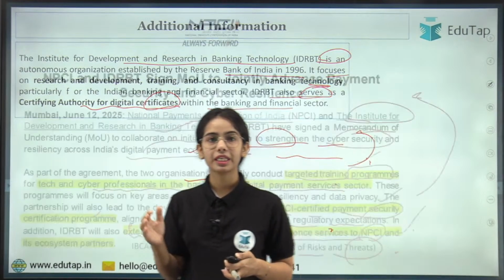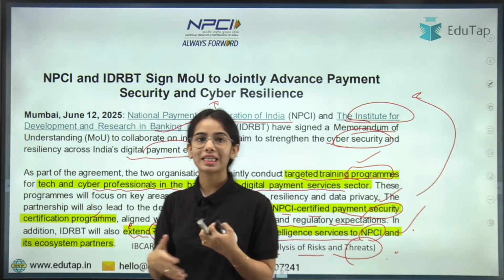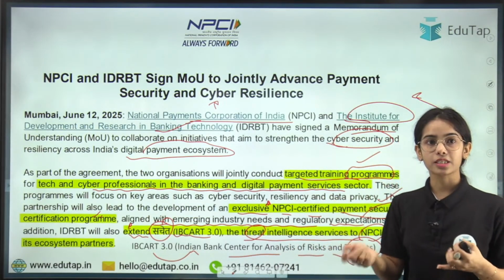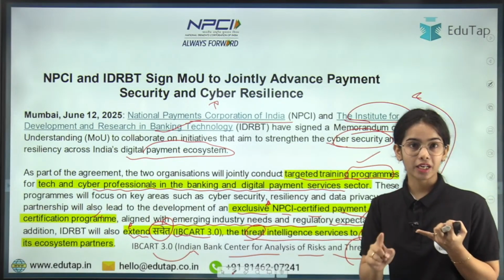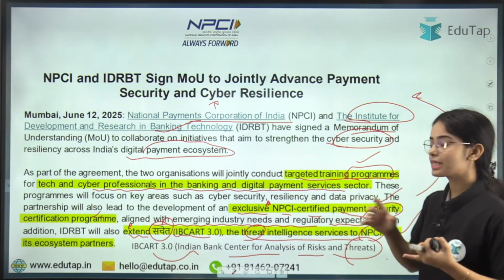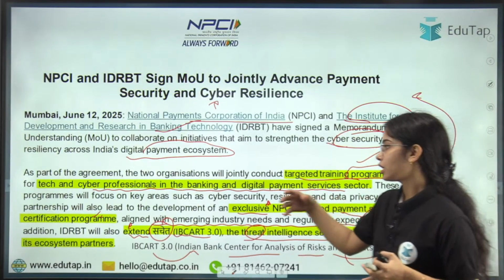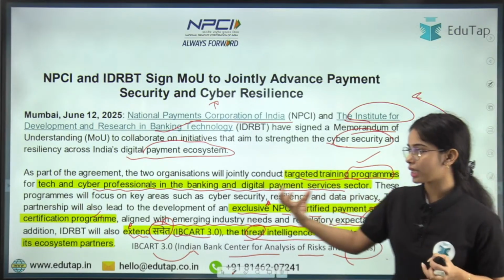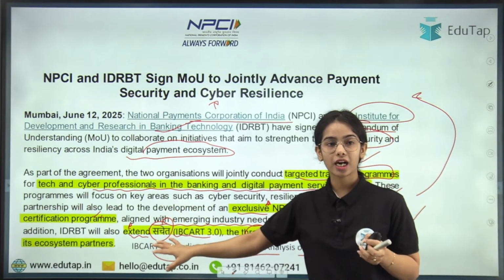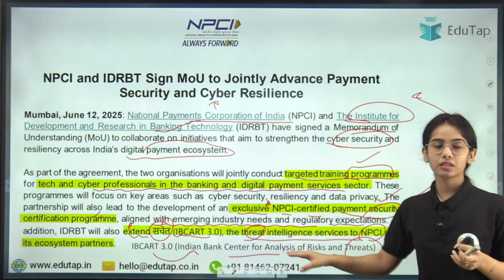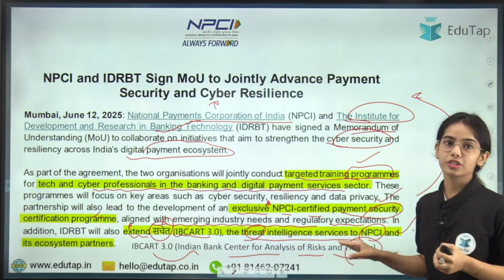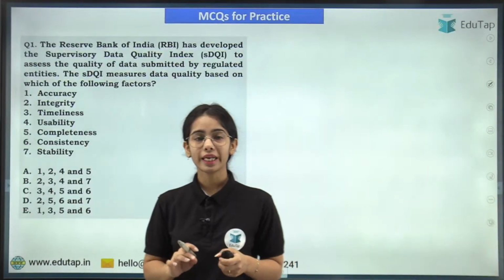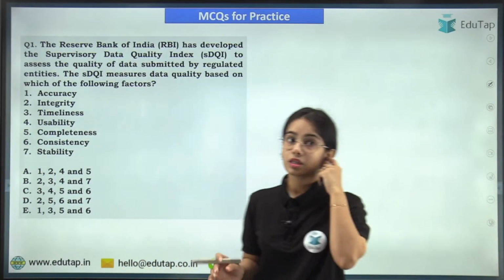IDRBT and NPCI have signed a MOU so that they can jointly work on cybersecurity and resiliency in India's digital payment system. They are providing targeted training programs for the professionals, as well as jointly developing an exclusive NPCI certified payment security certification program, and IDRBT will be extending the IB-CART 3.0 threat intelligence services to NPCI and its ecosystem partners. So this is the idea. Any confusion anyone has?